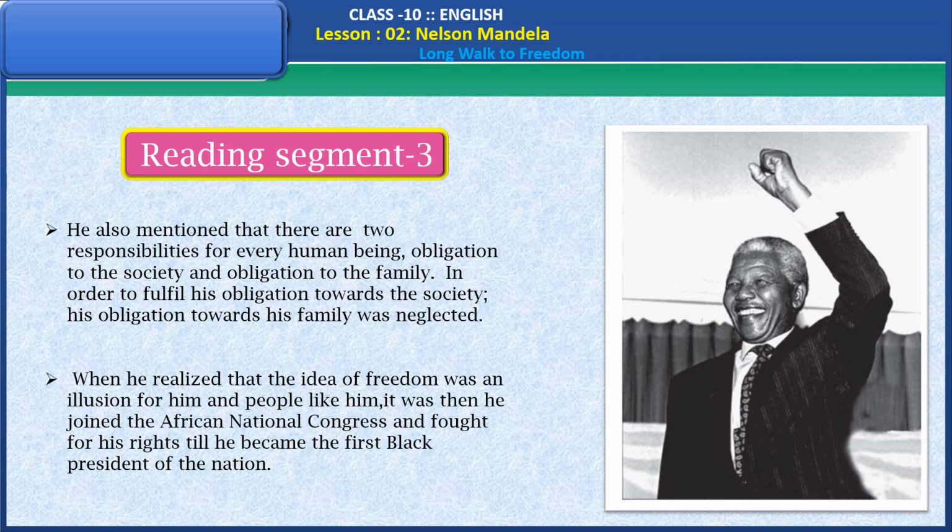When he realized that the idea of freedom was an illusion for him and people like him, it was then he joined the African National Congress and fought for his rights till he became the first black president of the nation.